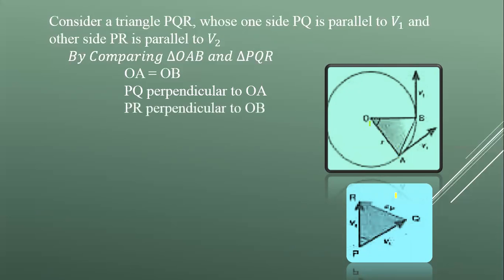Similarly, this PR is parallel to V1 and V1 is perpendicular to OB, so we can write PR is perpendicular to OB. Hence, these triangles are isosceles triangles. ये जो triangles के बारे में कहा जा रहा है कि these are isosceles triangles, उसकी एक reason और भी है कि this angle theta at this position and this position, they are same.